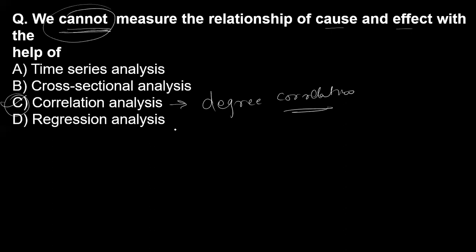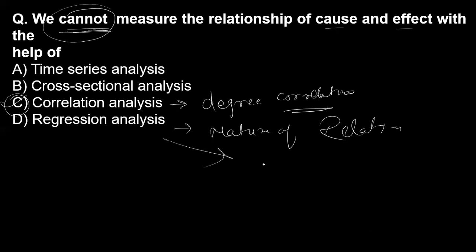But in regression, we see the nature of the relationship. In regression, we know what the cause and effect of this relationship in our data are, but we cannot measure in these terms in correlation analysis. So in correlation analysis, we cannot measure the cause and effect relationship.